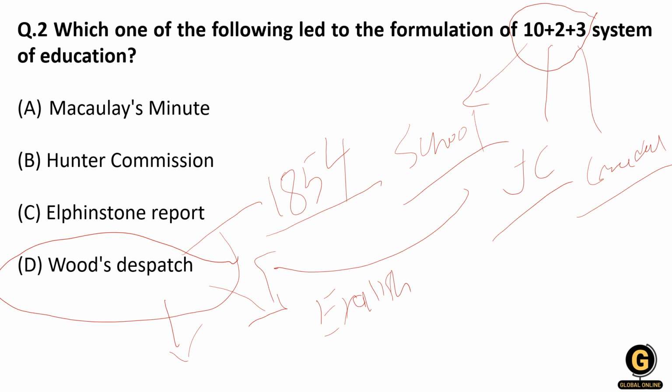So remember, the 10 plus 2 plus 3 system is 10 years of school, 2 years of junior college, 3 years of graduation, and this system was given by Wood's Dispatch, which came in 1854. They said English should be the medium of instruction, followed by the recommendation that there should be 3 top universities in Calcutta, Madras and Mumbai.